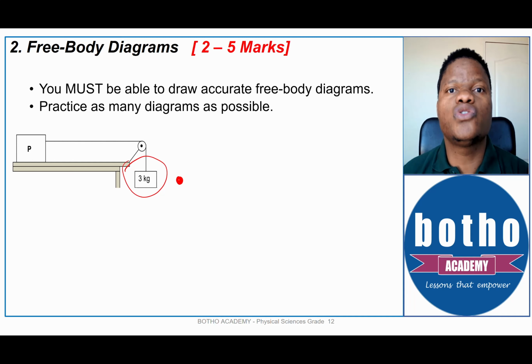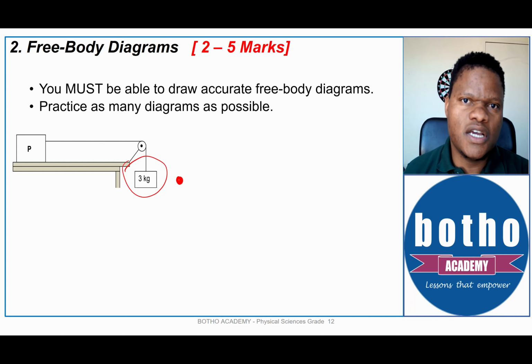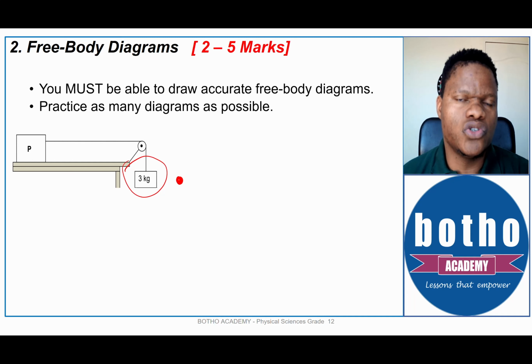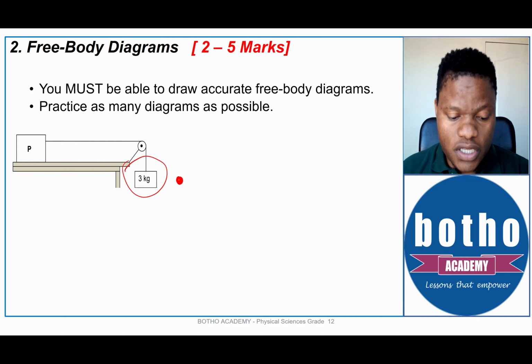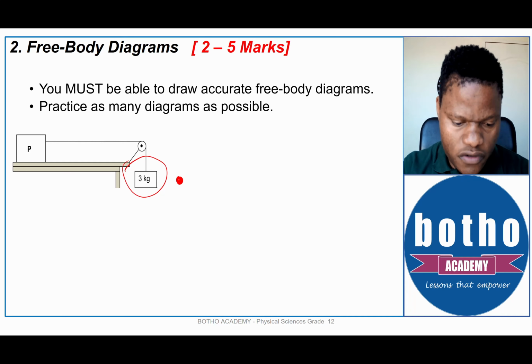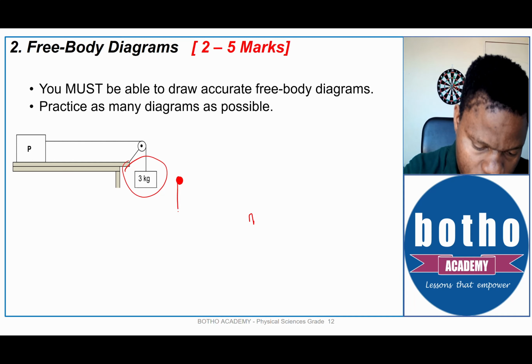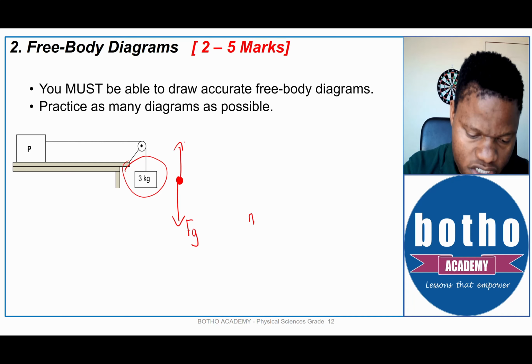And the other thing we need to note about free body diagrams is that when they ask you to draw a free body diagram, you look on the right side of your margin of the question paper, you'll see 4 marks. You should expect to draw 4 forces, 1 mark for every force. So in this case, you'll be allocated 2 marks to draw a free body diagram for the 3 kilogram block. And the first force would be the force of gravity, or what we sometimes refer to as the weight. And the other force would be the tension.